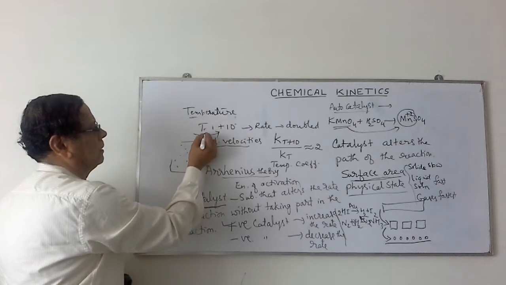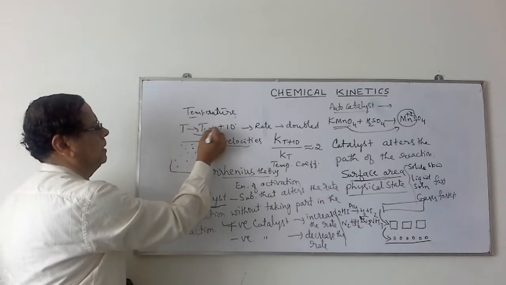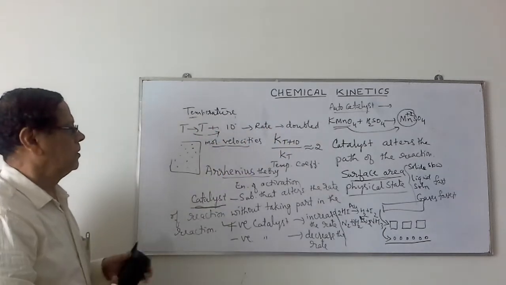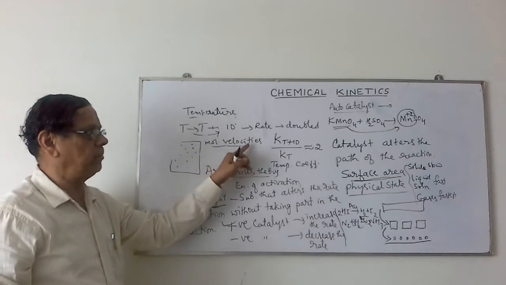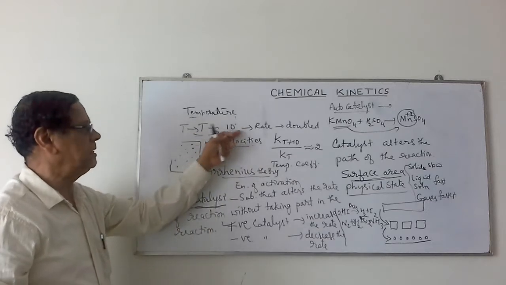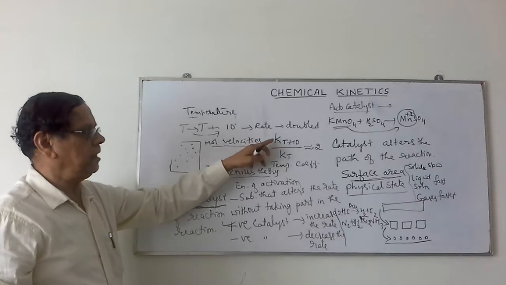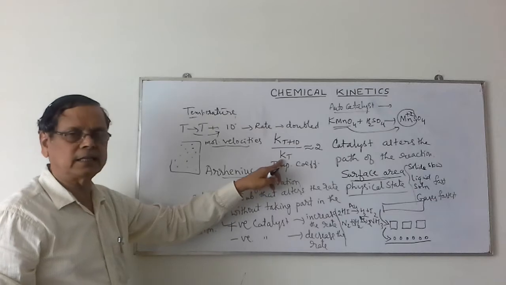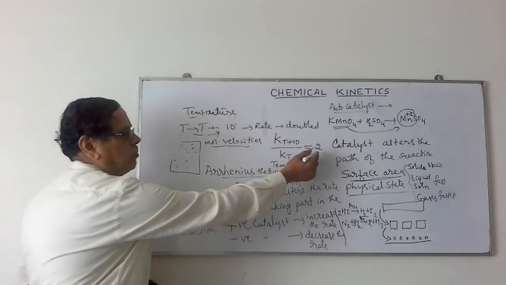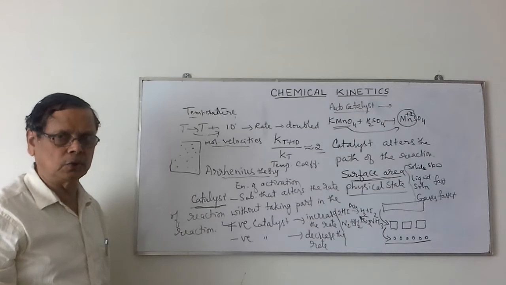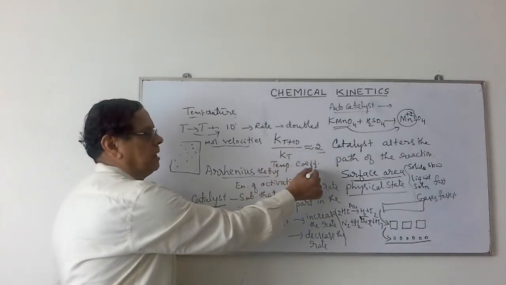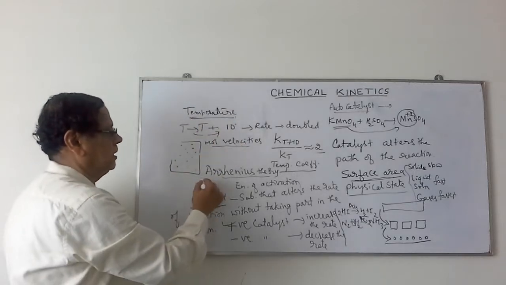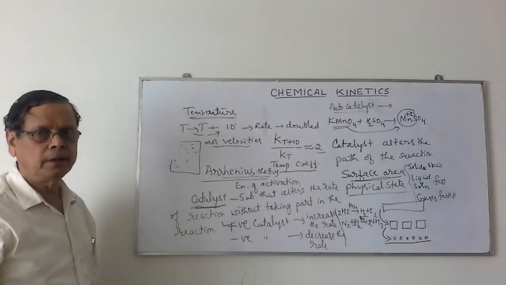This is from T to T plus 10. When the temperature is increased, the rate of reaction becomes double. So this can be explained by considering the molecular velocities, which increase by increasing the temperature. If you take the ratio of the velocity or velocity constant at temperature 10 degrees higher to a certain temperature, it becomes almost 2. In some cases it becomes 3 also. This ratio is named as the temperature coefficient. So to explain the effect of temperature, we consider this theory called the Arrhenius theory.